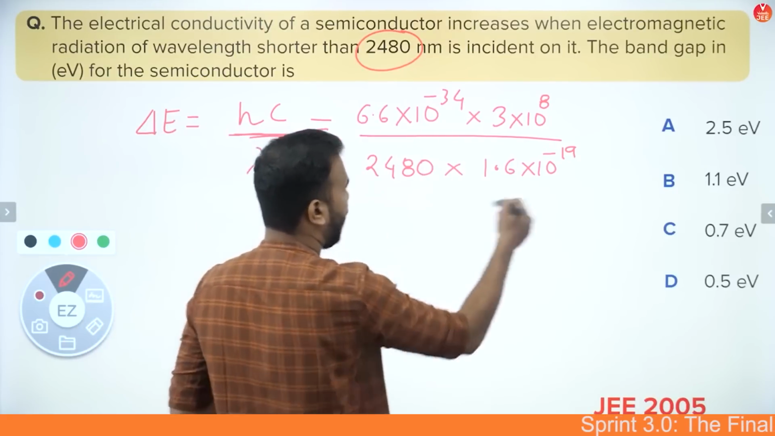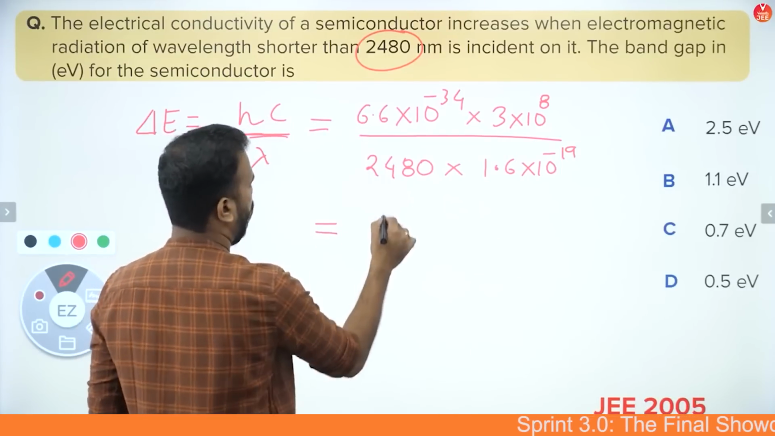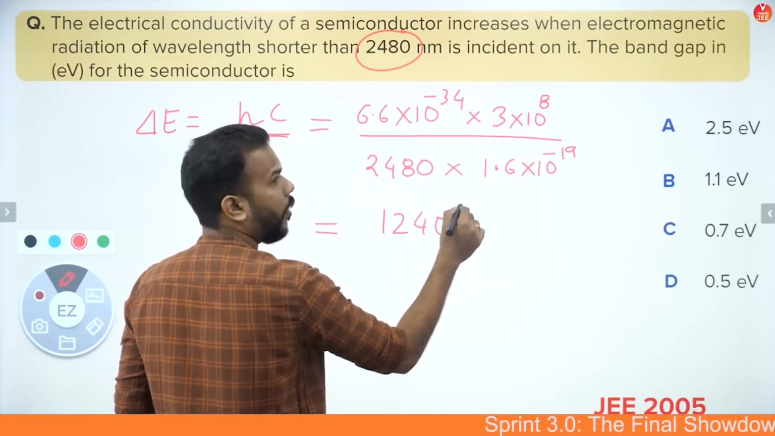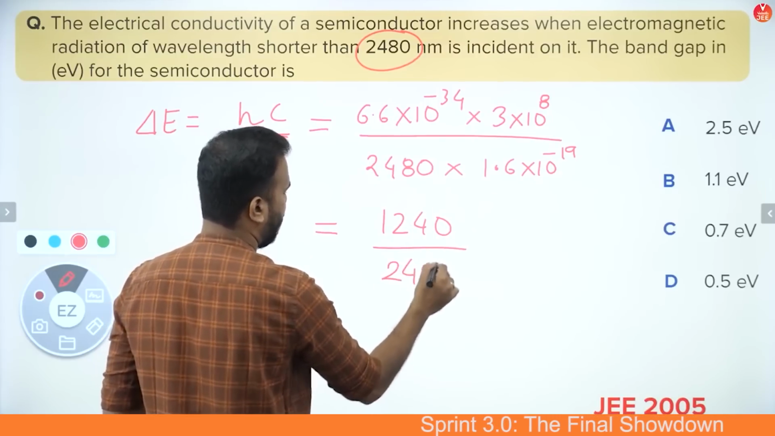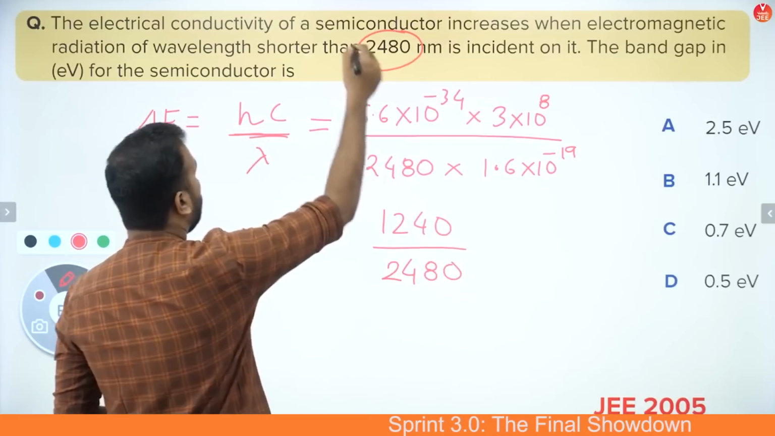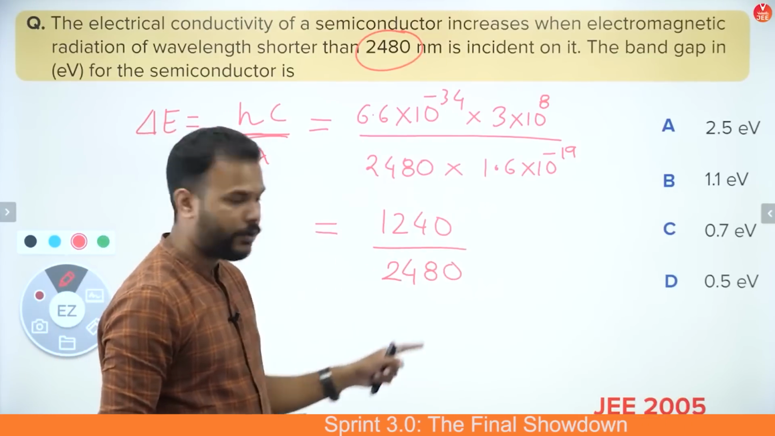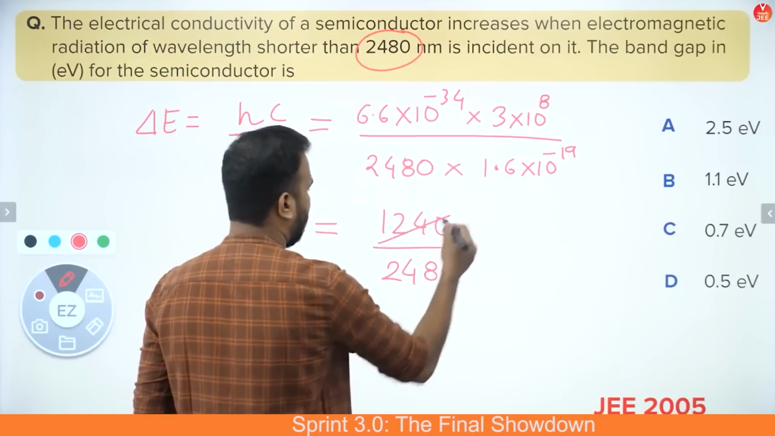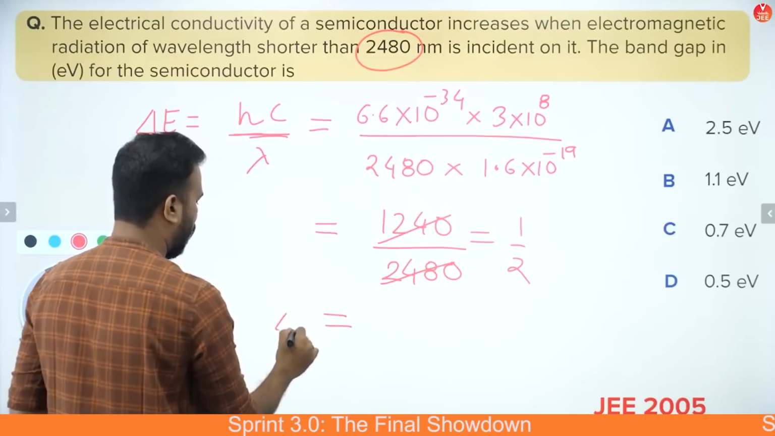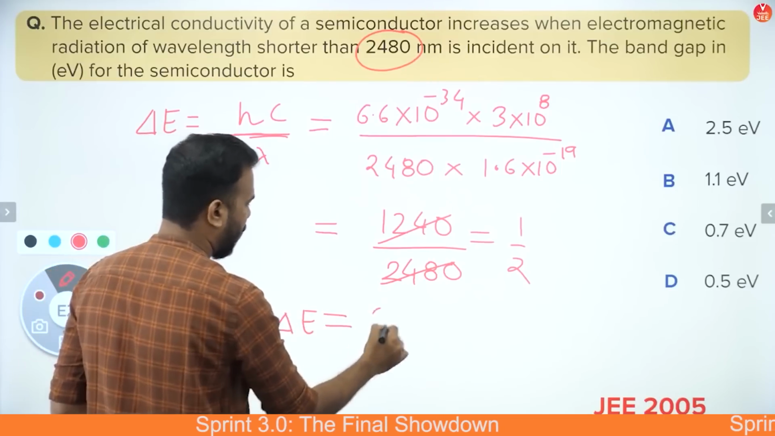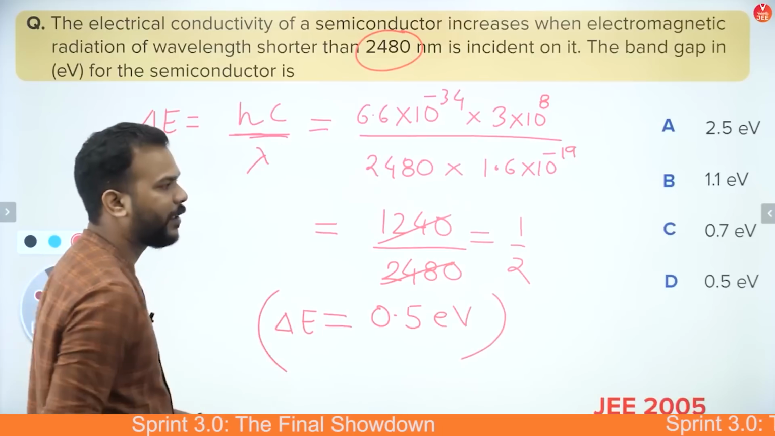So when you simplify this part, it will come out to be 1240 in electron volt nanometers, and this is 2480. In fact, you can remember this value: the value of hc in electron volt nanometer is 1240. Now you can see that it's a very simple calculation. This is 1 by 2. That means the value of energy gap is 0.5 electron volts.